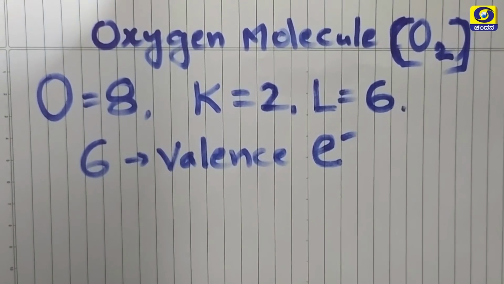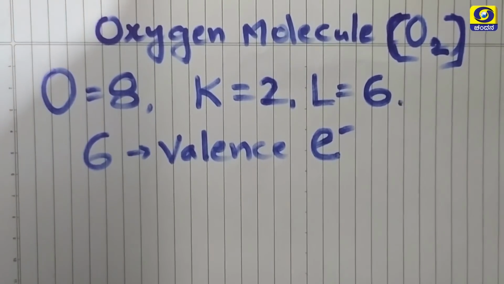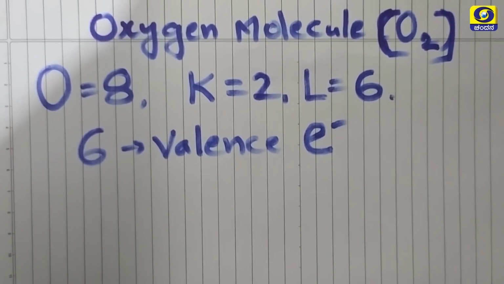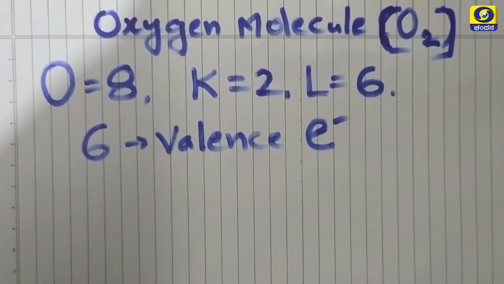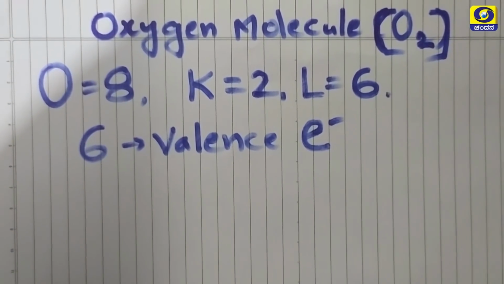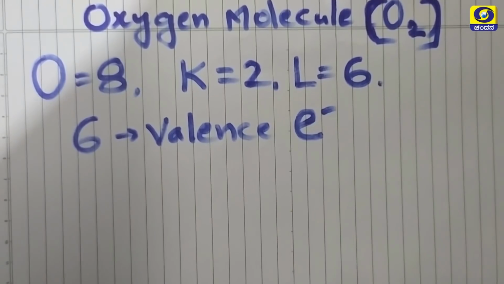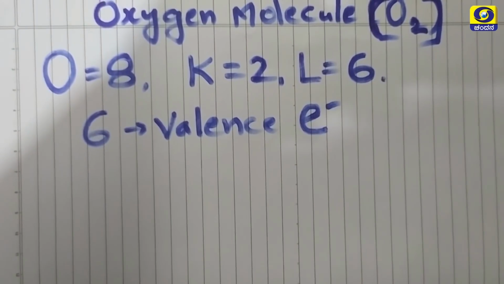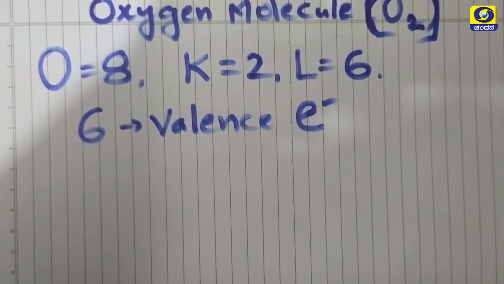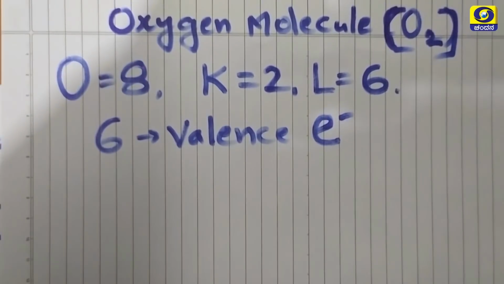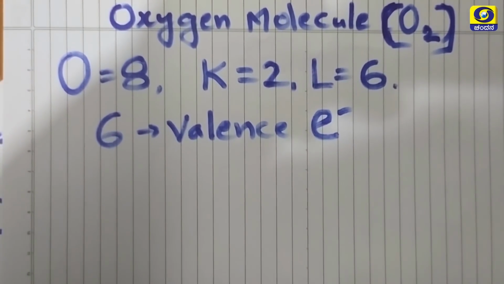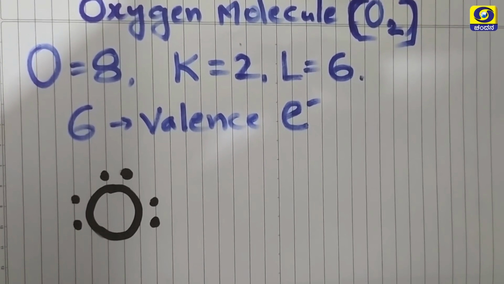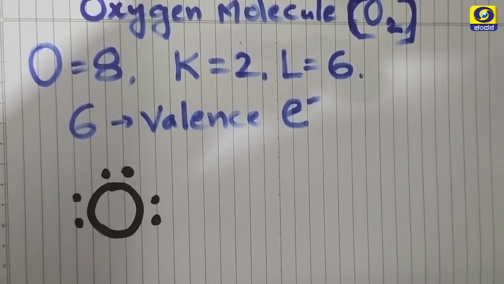Dear students, let us know how to draw electron dot structure for oxygen molecule. The atomic number of oxygen is 8. K shell has 2 electrons, L shell has 6 electrons. In L shell the maximum capacity is 8 electrons, but oxygen has only 6 electrons in the L shell. Now let us know how to draw electron dot structure for oxygen atom. See the electron dot structure of oxygen atom. There are 6 valence electrons in oxygen atom.